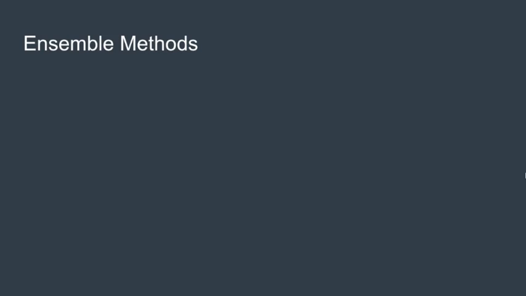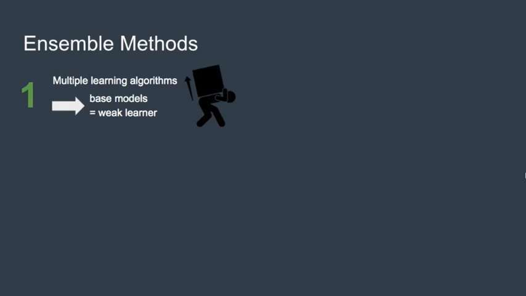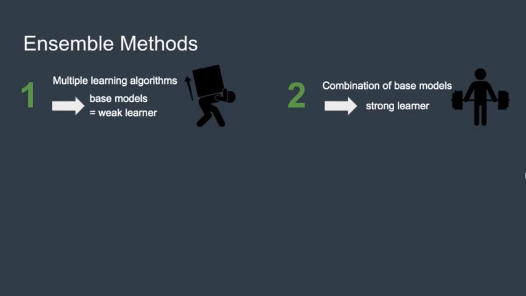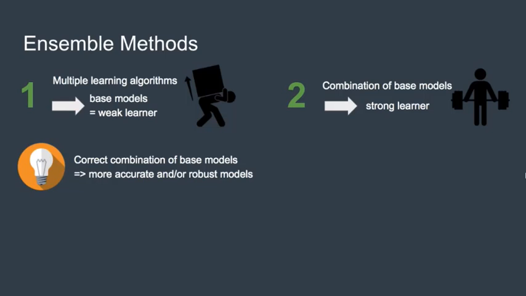In our project, we used ensemble methods. They are techniques that use predictions from different machine learning algorithms. We call them base models or weak learners. These models are then combined to form strong learners. The idea is that thanks to the correct combination of weak learners we find better predictions. The objective is to increase the accuracy of predictions and robustness of models compared to predictions using individual models.